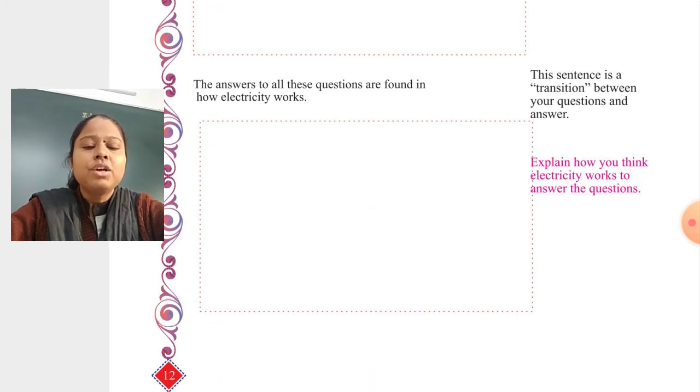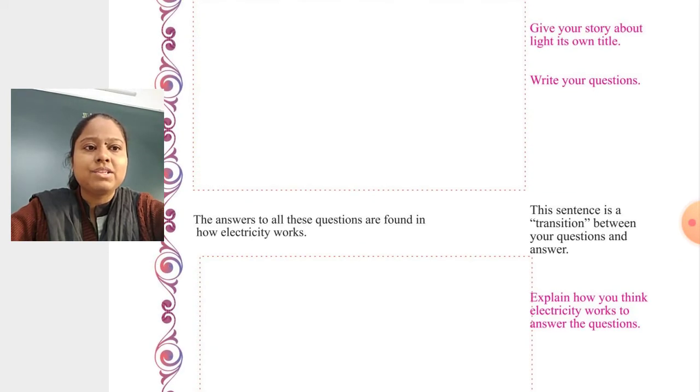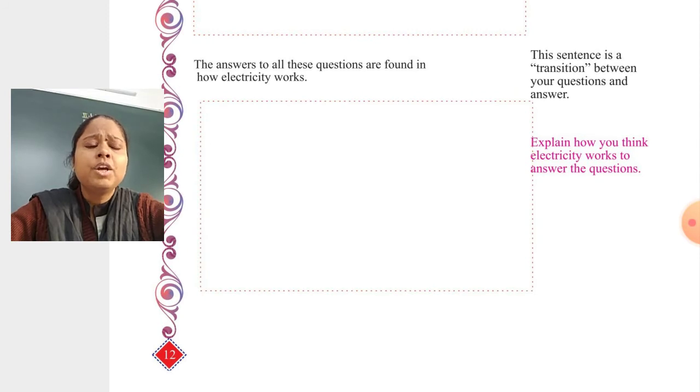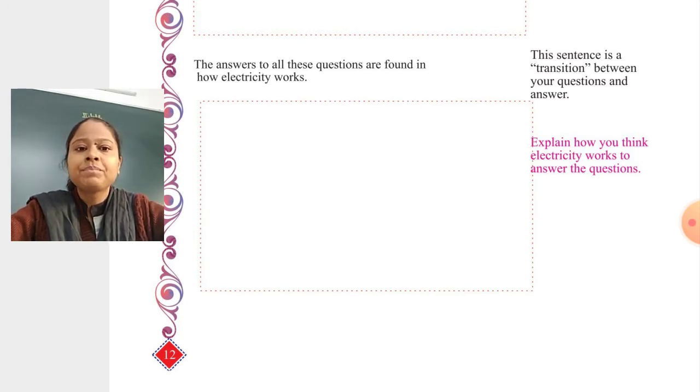You have to write your own questions about light, give your own title, and then explain how it works, like we have seen the explanations for how electricity works for the refrigerator, the washing machine and the microwave. Write some answers to the questions you wrote in the first part. Okay, you can write this at your home.